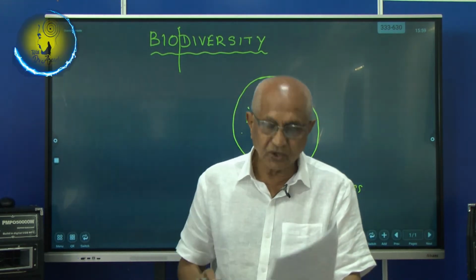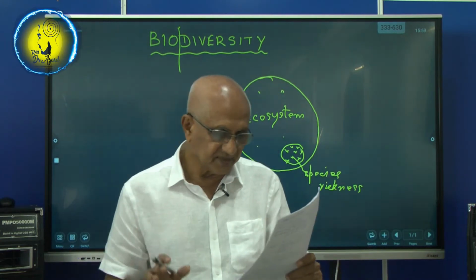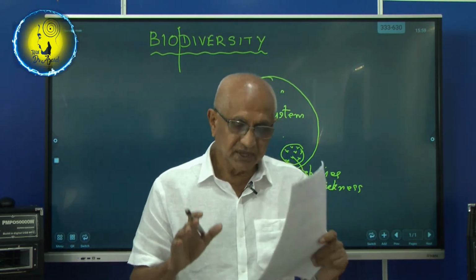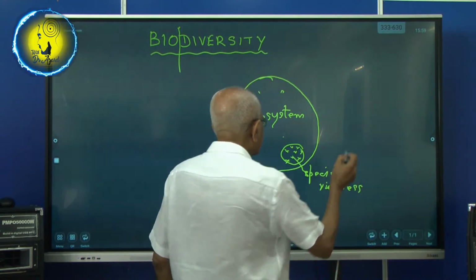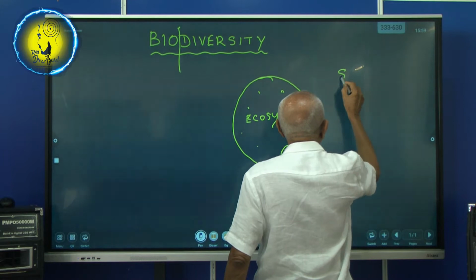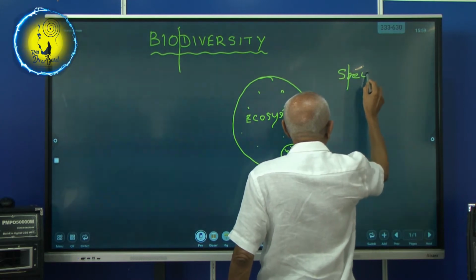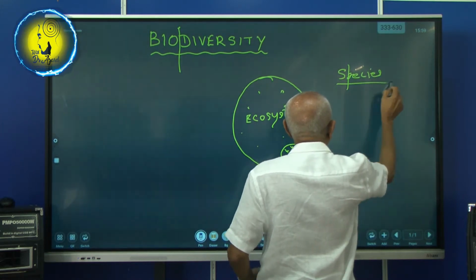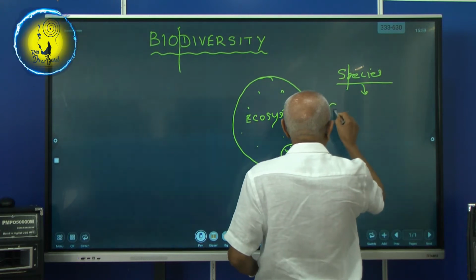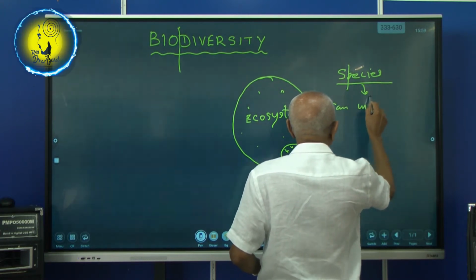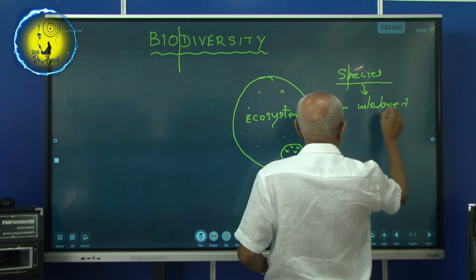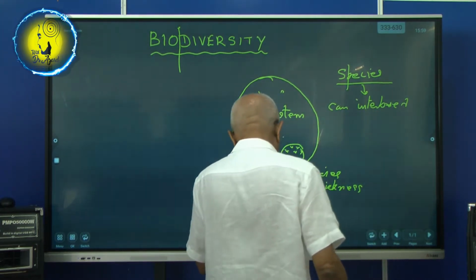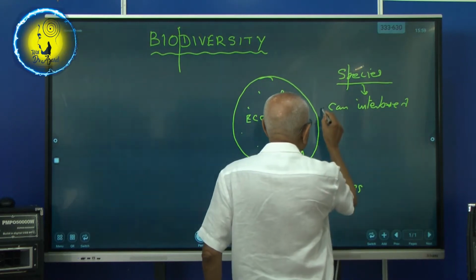Species is closely related organisms that are able to interbreed. What is a species? Species can interbreed and they are closely related.